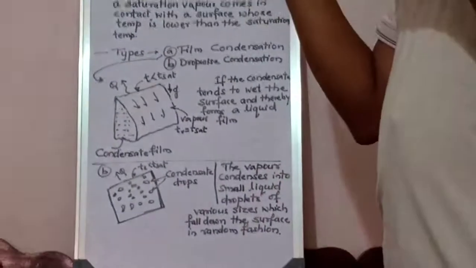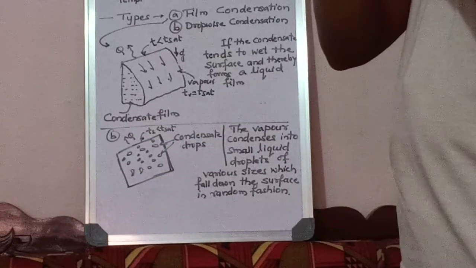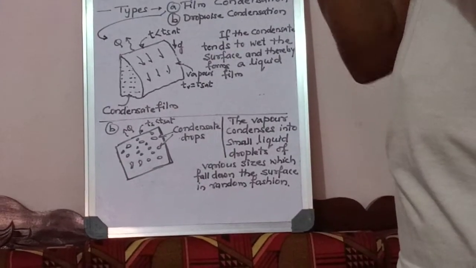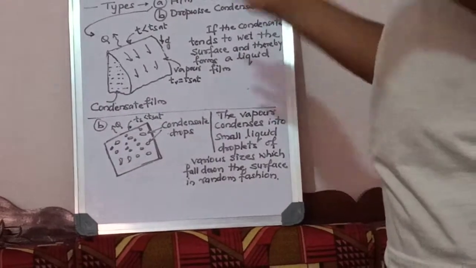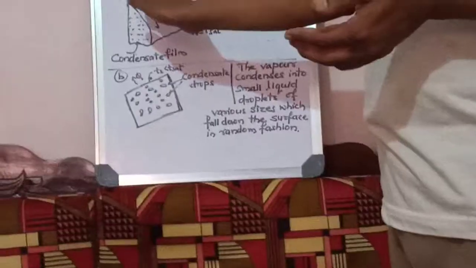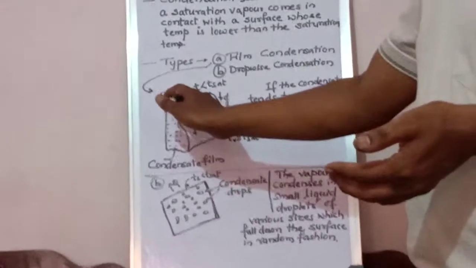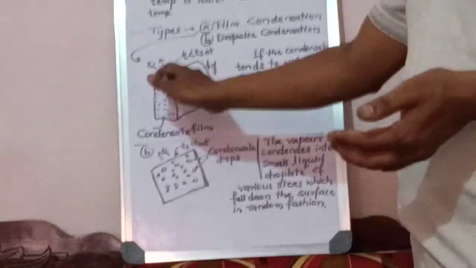When the plate is exposed to the vapor, the vapors settle on the plate and transfer heat to the plate. Because of the temperature difference between plate and vapors, the vapors lose heat and are converted into liquid, and as the liquid is heavier, it drops down.